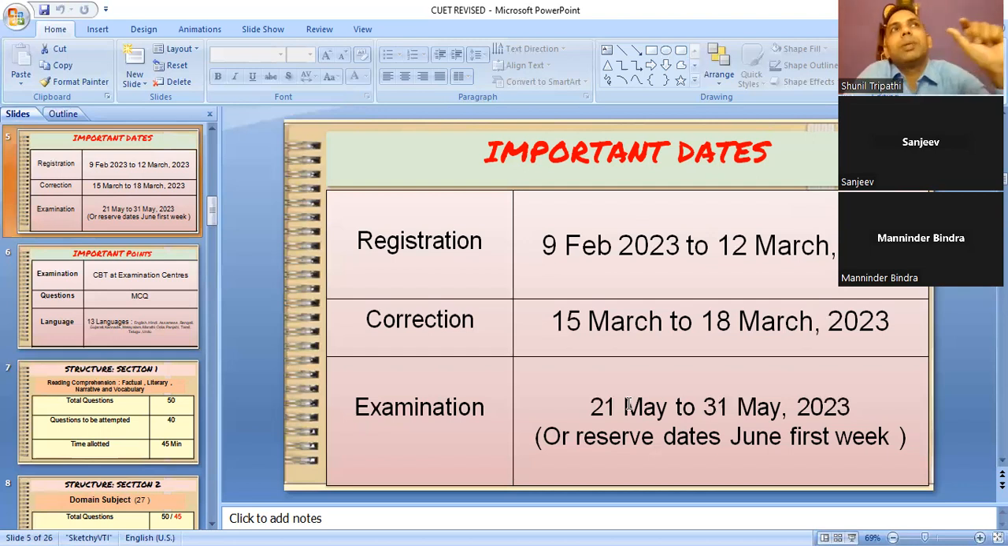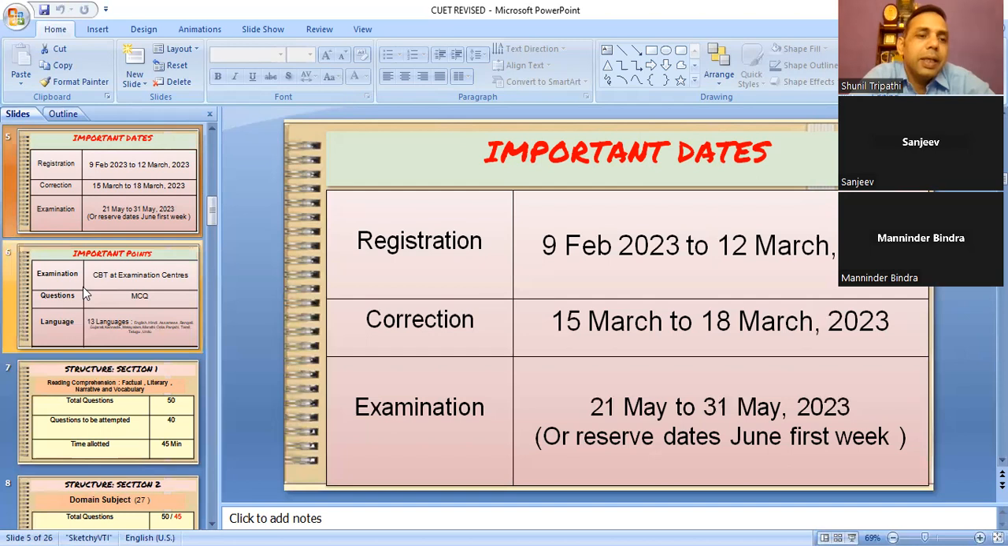And if, due to some technical reason, your examination gets cancelled, because this is an online examination, or some paper out or anything happens, then there are some reserve dates in the first week of June. Suppose any child has been given 27th of May as examination day. The child goes there and something happens, then the next day will be given in the first week of June. So you have to prepare accordingly.